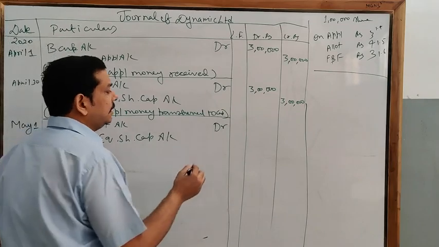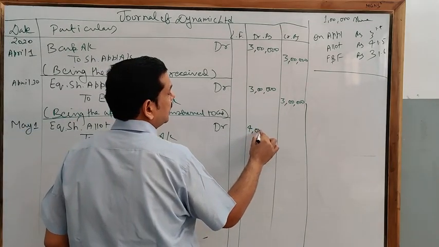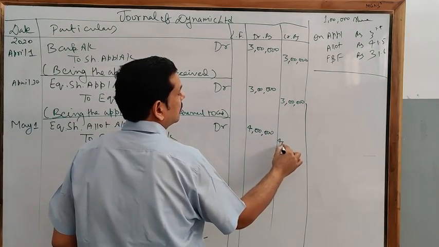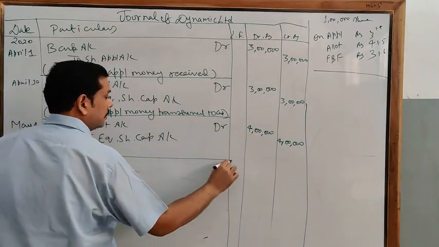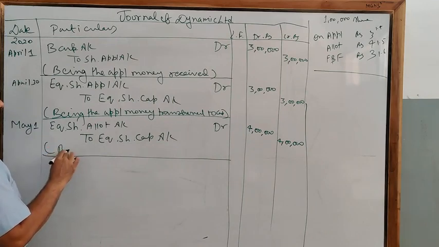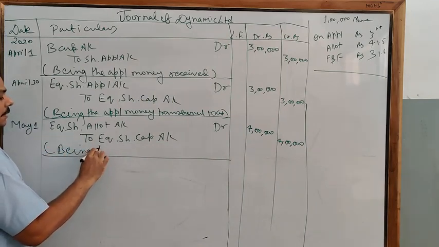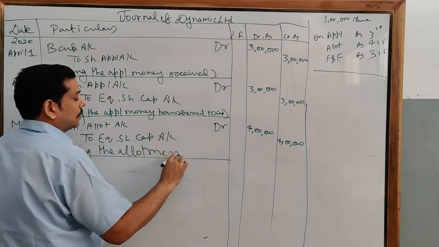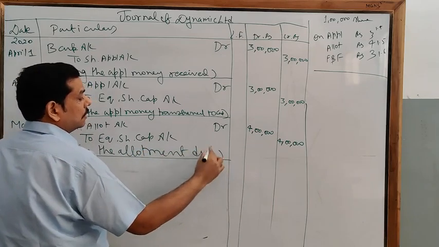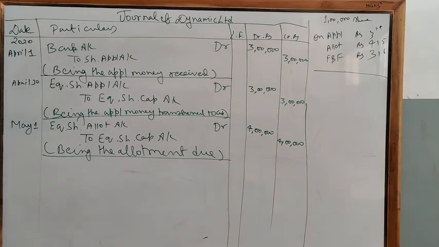So 4 into 1 lakh, 4 lakh. So here you will write 4 lakh. Write down the narration being the allotment due. Afterwards you are going to receive it.